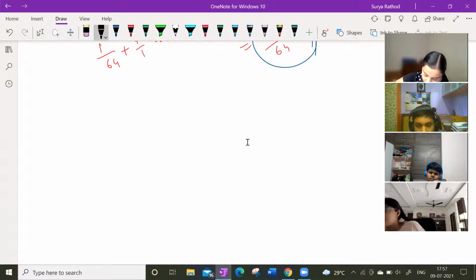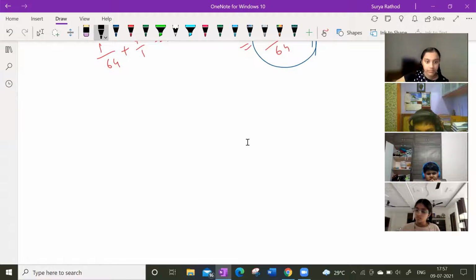I think we have done 90% of the lines and angles, so you guys have to solve lines and angles questions. How many of you have solved the worksheet problems, and how many have done the exercise problems? Are you able to solve the exercise problems? Is there any doubt in solving them? No doubt, sir.